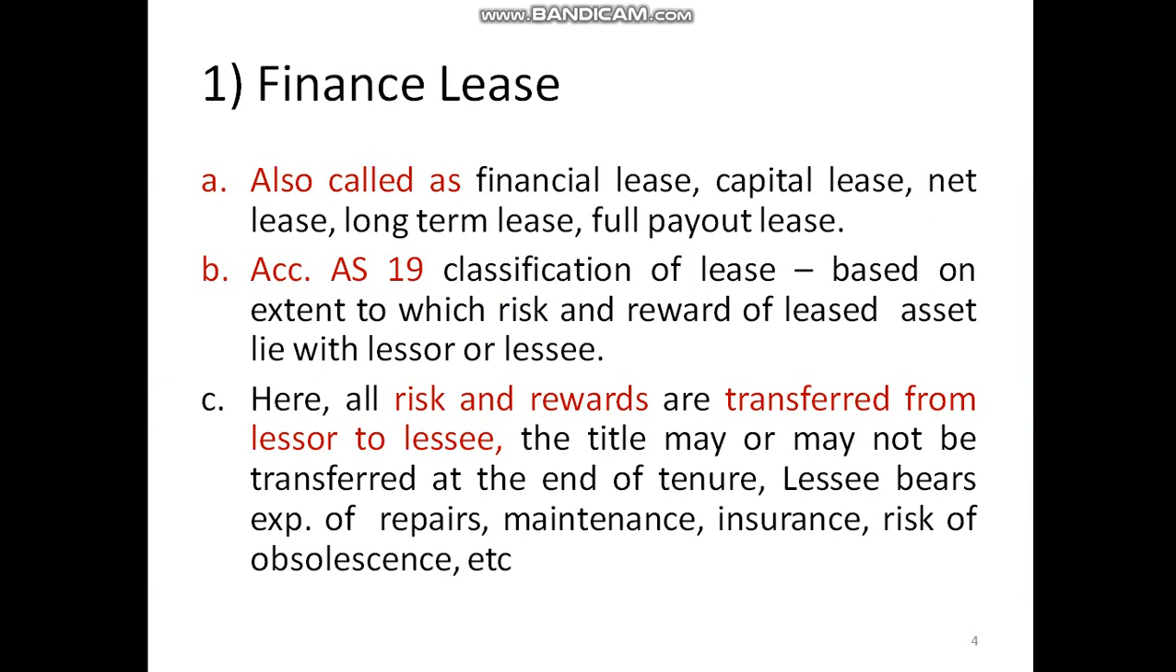Accounting Standard 19 is applicable to leasing in India. In Accounting Standard 19, it's clearly given that the extent to which risk and reward is transferred by the lessor to the lessee of the leased asset decides the type of lease, whether it's finance lease or operating lease. In case of finance lease, all risk and rewards are transferred from lessor to lessee.